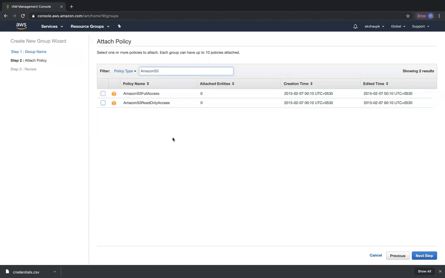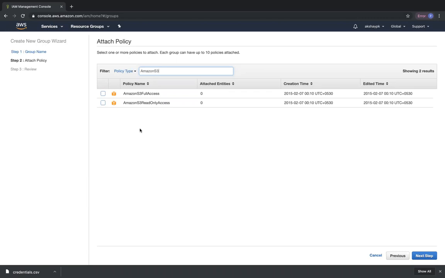Like I mentioned before, there are managed policies which are given by AWS as well as customer managed policies. The only difference is that AWS managed policies are generalistic in nature. You will not have fine-grained access control with them. You have to create your own policies for fine-grained access control. Like, let's say, for example, I want to access a particular folder within this bucket.